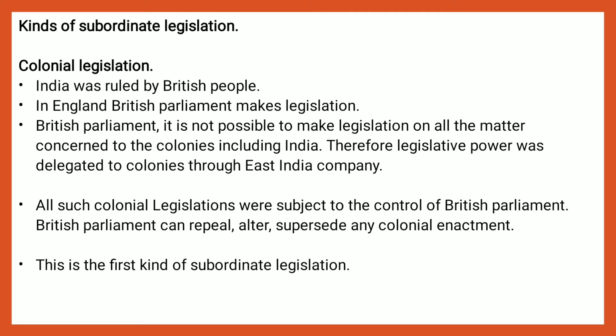Therefore, legislative power was delegated to the colonies through the East India Company. All such colonial legislation was subject to the control of the British Parliament. The British Parliament can repeal, alter, or supersede any colonial enactment. This is the first kind of subordinate legislation.